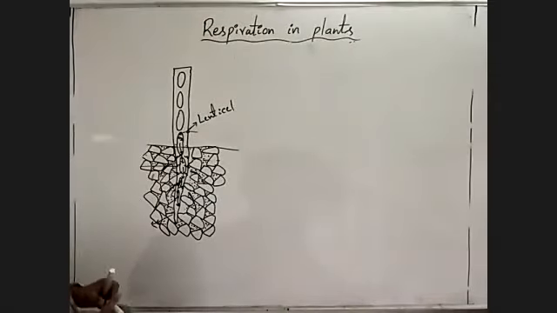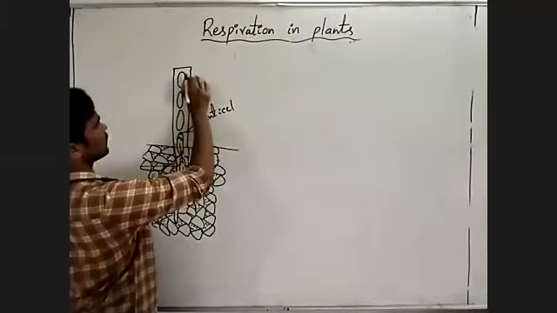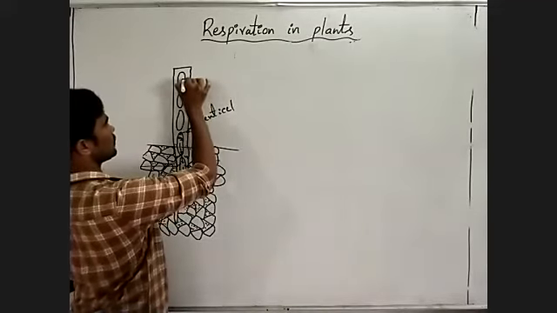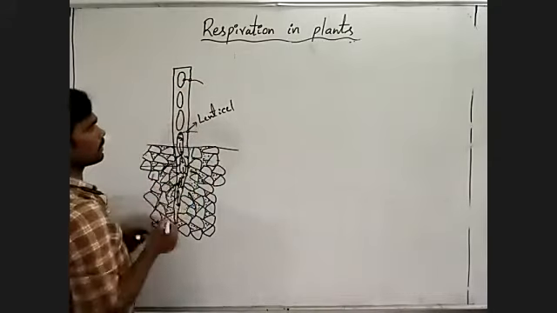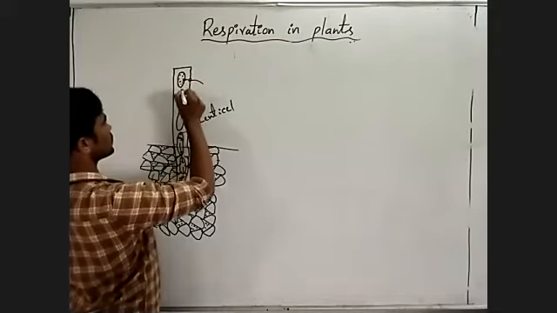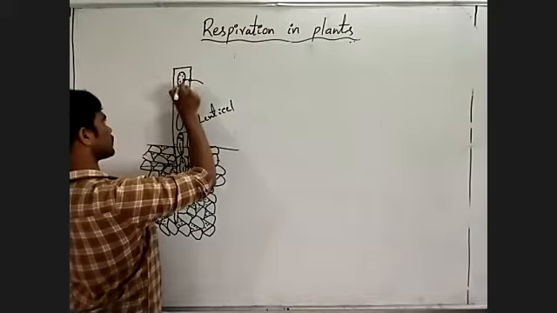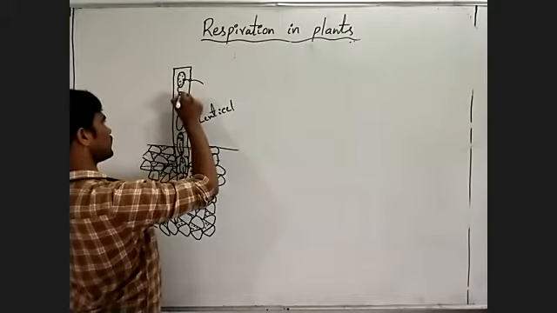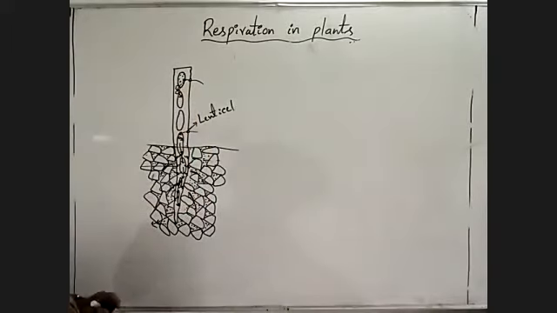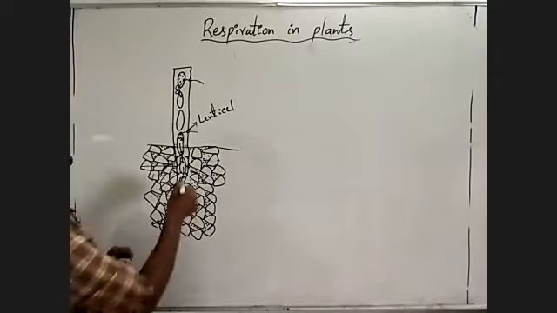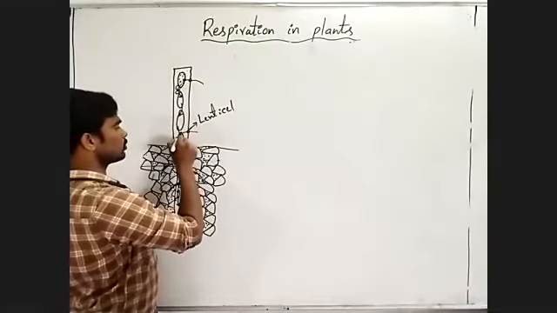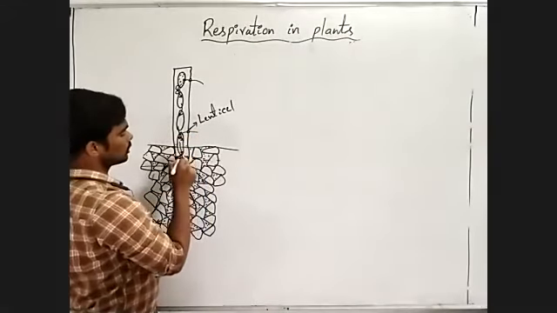Are you understanding? For example, observe here another lenticel. Imagine, through this lenticel, oxygen enters into the stem of the plant. Then it passes into the air cavity. From this air cavity, it is transported to the next air cavity through cells present between the two air cavities. Okay. Next, from this air cavity to the next air cavity, from this to the next one, from this to the root.